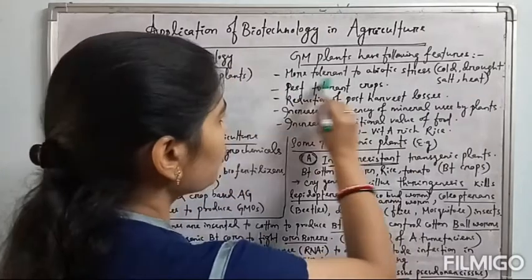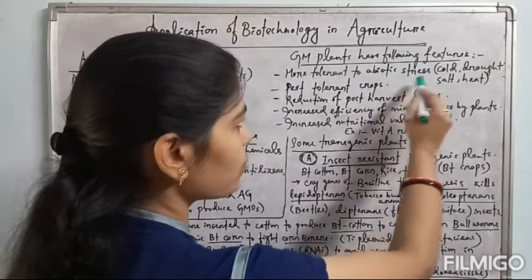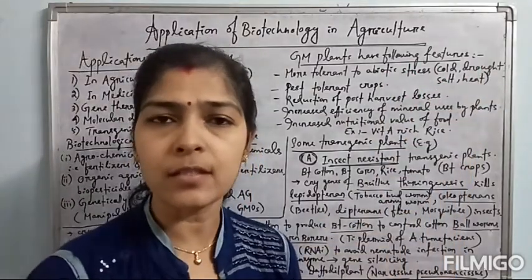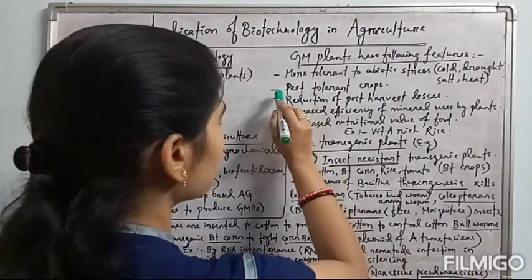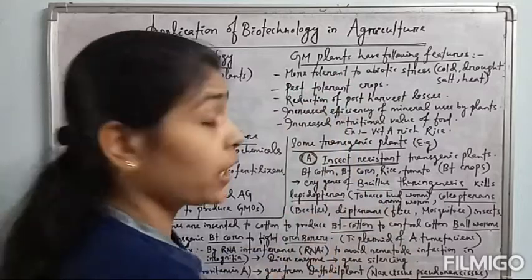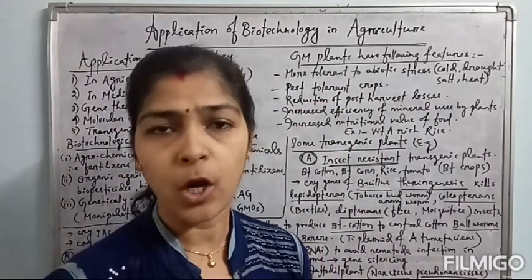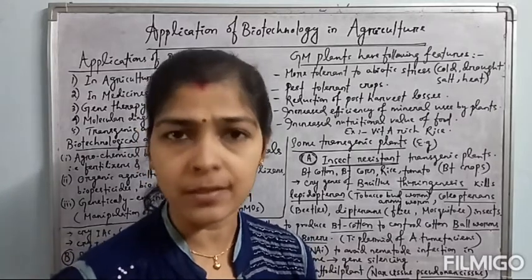So the plants can be made more tolerant to abiotic stress like cold, drought, salt or heat, so that the plant can sustain such critical conditions also. Okay, and second is pest tolerant crops. We can produce pest tolerant crops in which there will be no infections of the pest. Already the plant will be resistant to the pest. There is no need to use any pesticides.